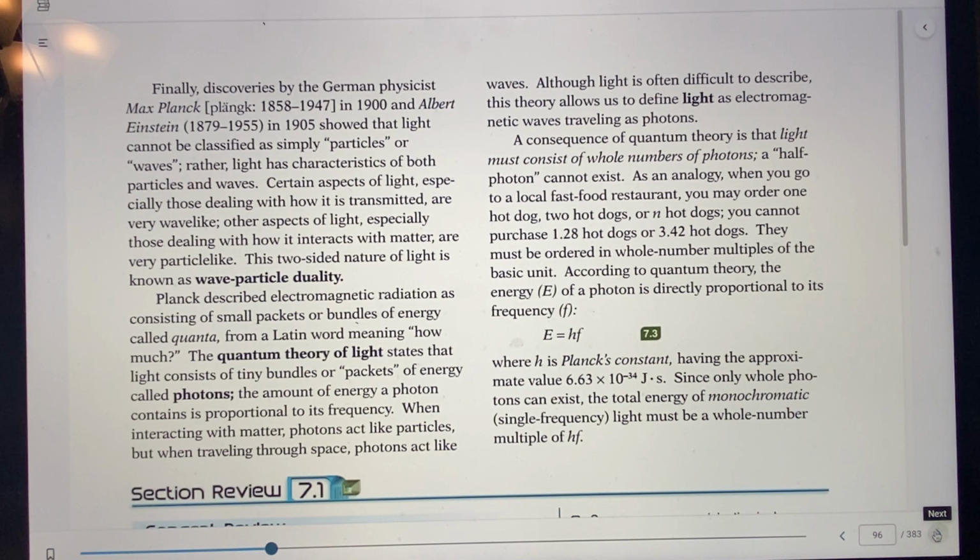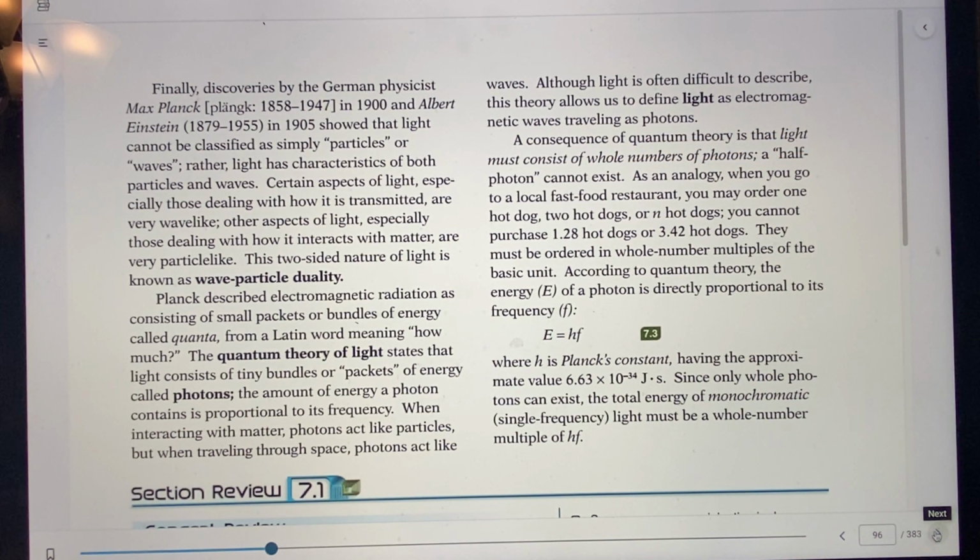So light is electromagnetic waves traveling as photons. Remember the word photon, very important. And light must consist of whole numbers. You can't have a half of one. You can't say there's half a photon. As they're traveling, they're traveling by numbers, and you have to use whole numbers. And going on, the energy E is directly proportional to the frequency. So here we go. The consequence of quantum theory is that light must consist of whole numbers of photons.